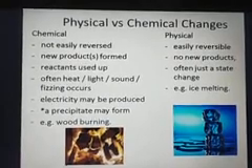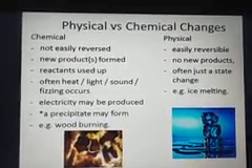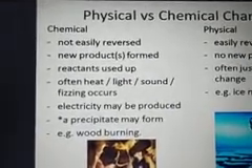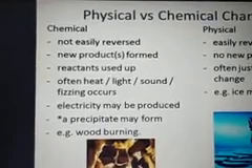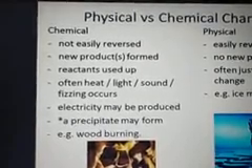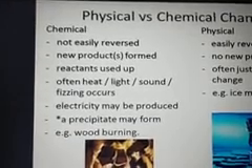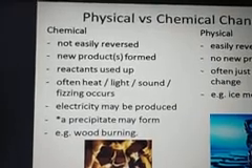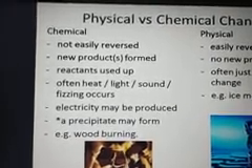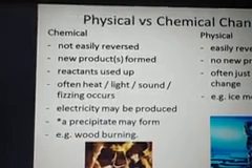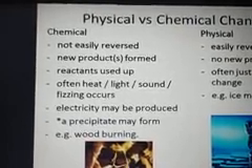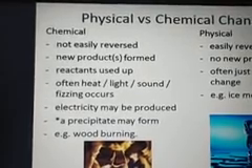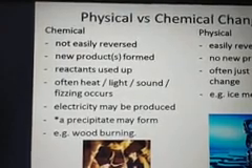Let's also understand what chemical changes are and what their characteristics are. See here children, chemical changes are not easily reversible. Means they cannot be reversed, mainly they are irreversible. New products are always formed in it. Reactants are used up and products are formed. Often heat, light, sound or fizzing occurs. Electricity may be produced or not. Sometimes precipitation may also take place.